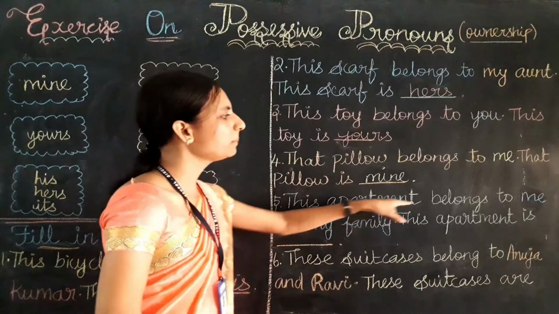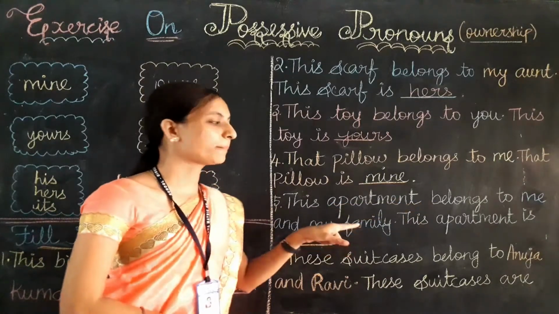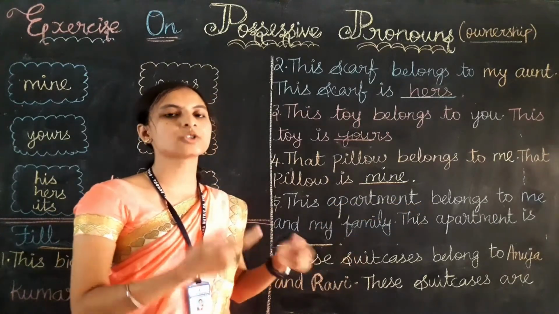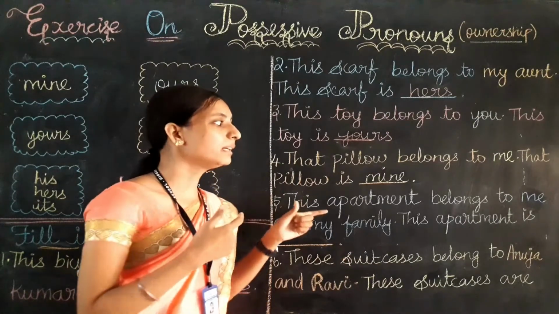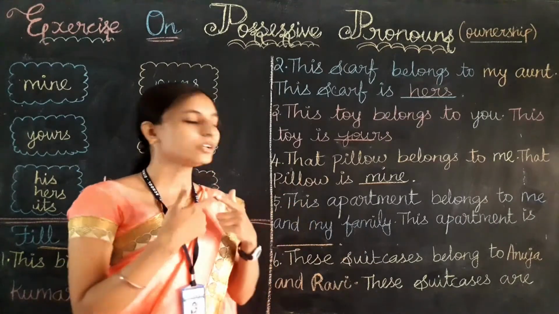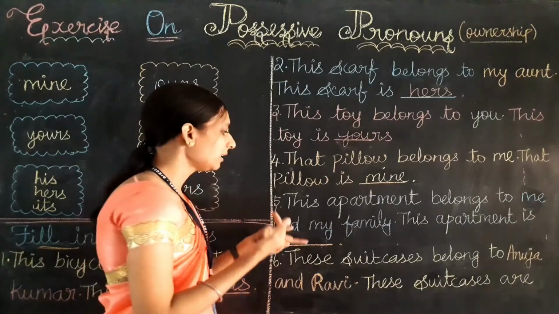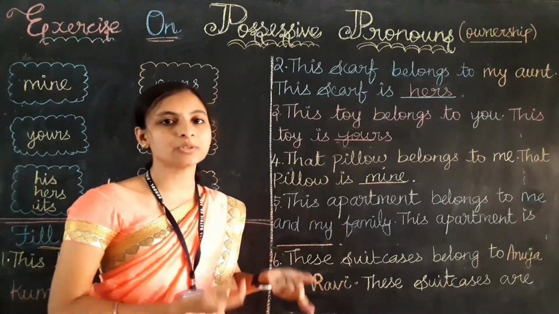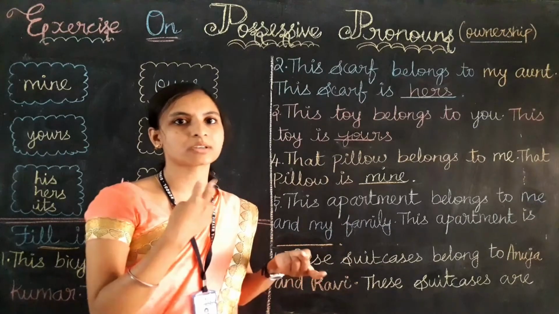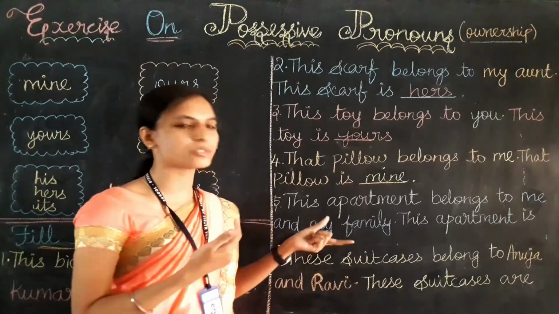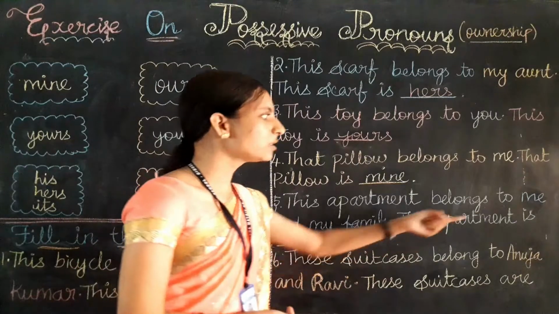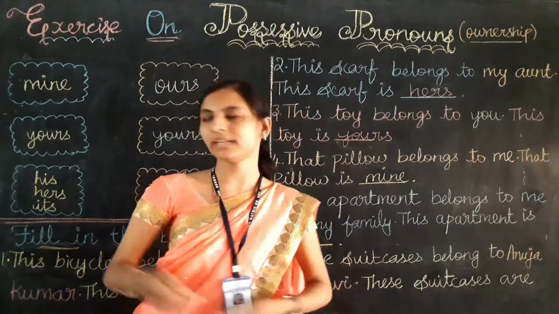Let's go to the fifth question. This apartment belongs to me and my family. Here, which pronoun do I need to use? I am talking about more than one person, me and my family, so that is plural.